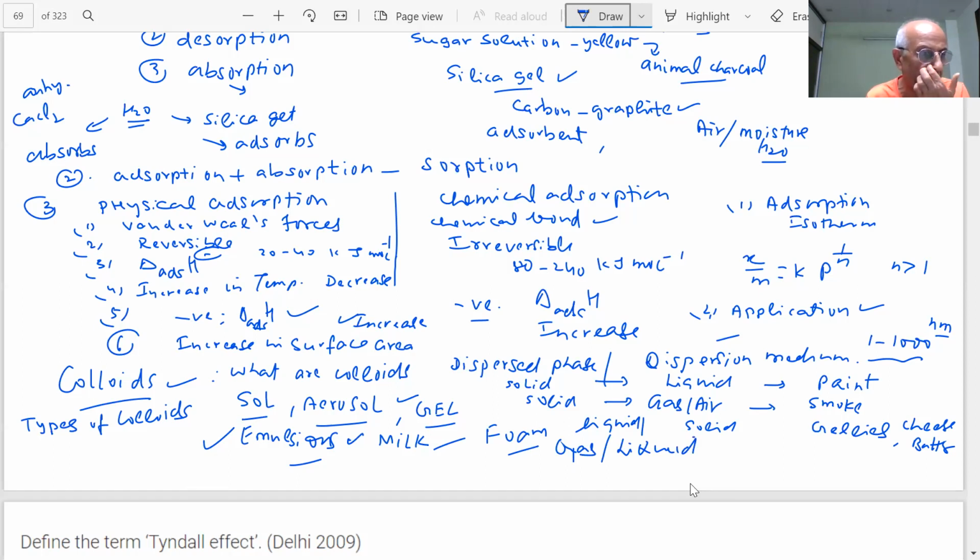There could be a question for the students. What is the difference between lyophobic sols and lyophilic sols? What are the various types of colloids, students? And how to prepare the colloids? We have seen the preparation of the colloids and properties of the colloids. Can you give some important properties of the colloids? How do you say that this is a colloid? There are certain properties of the colloids, and purification of the colloids are important questions. Can you give a few properties of the colloids?